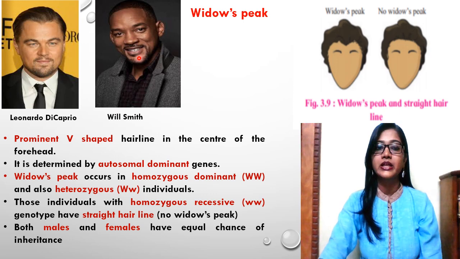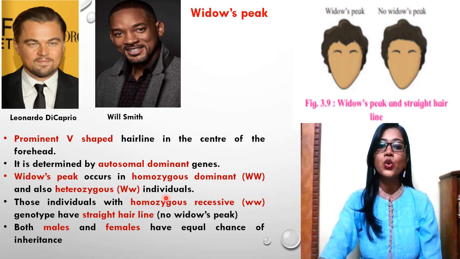Now the second case, with no widow's peak, has a straight hairline. They don't have such a prominent V-shaped hairline, right? Why is that? Because these individuals don't have the dominant homozygous or heterozygous trait.